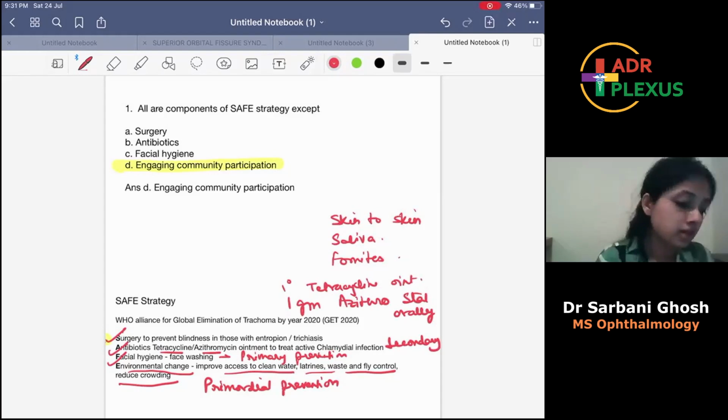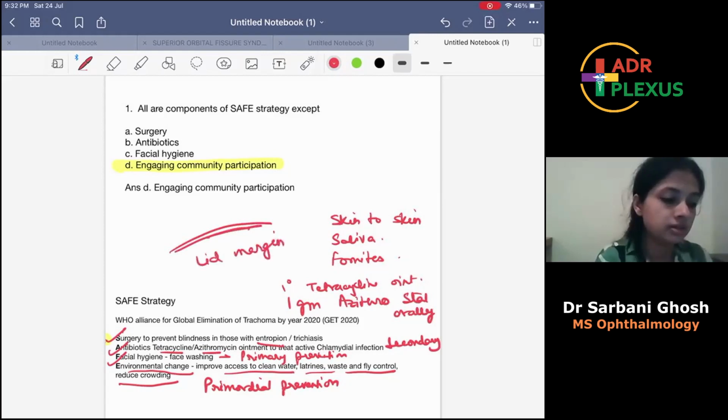It is basically entropion surgery. What happens in trachoma, I'll tell you. There is active infection in the eye that leads to conjunctival scarring, which causes the eyelid margin to turn inward. The lid margin turns inward, which is called entropion.